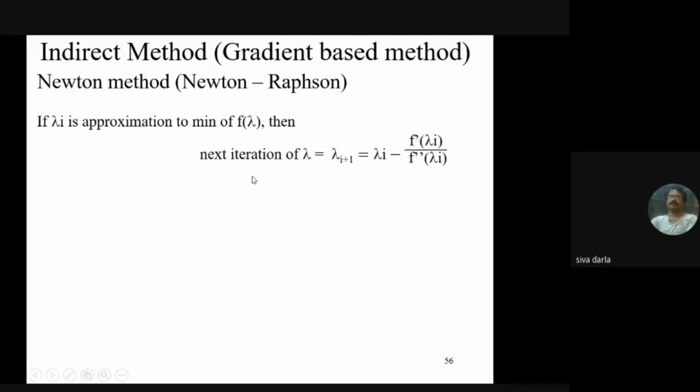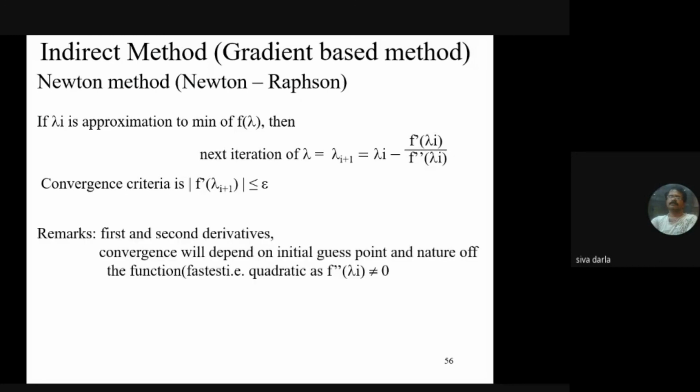Further we can keep on iterating. And what is the stopping criterion? Here we need the convergence criterion: the modulus of the first derivative of the function at lambda i plus 1 is less than or equal to the desired accuracy, a small value epsilon, then we can stop the iteration process. Otherwise we repeat the process.